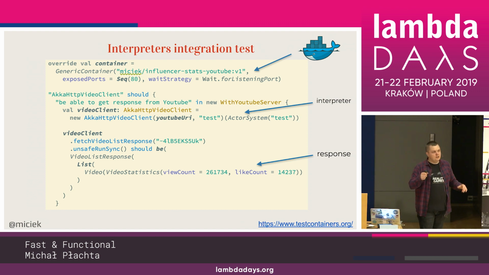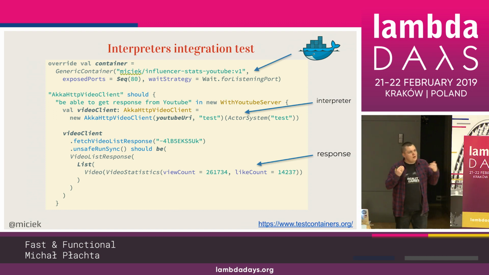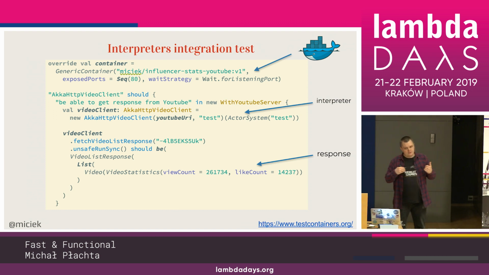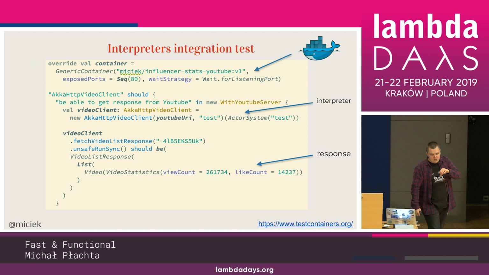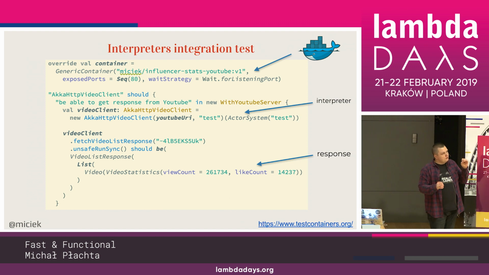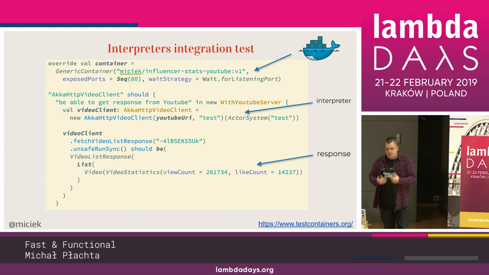What it does, it creates the container. The Testcontainers are running the containers up, waiting for the port to answer, to be listening for us, and only then runs our test. And this is a test for the interpreter of the Akka HTTP client. As you can see, this is just calling this one function that this algebra has, and this interpreter interprets, and checks whether we get the video statistics back from YouTube.